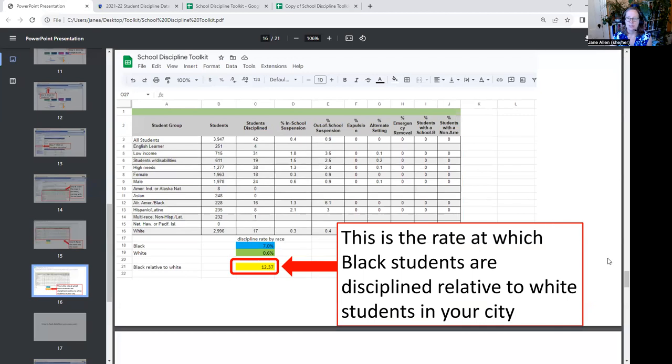And so this slide helps you understand how to interpret the data. So this is the rate at which Black students are disciplined relative to white students in your city in this year. Can you please go back to the sheet real quick? You were showing the math.